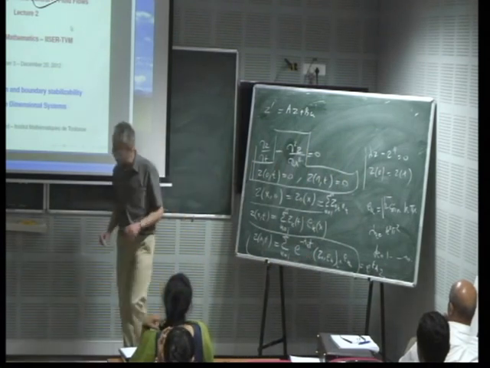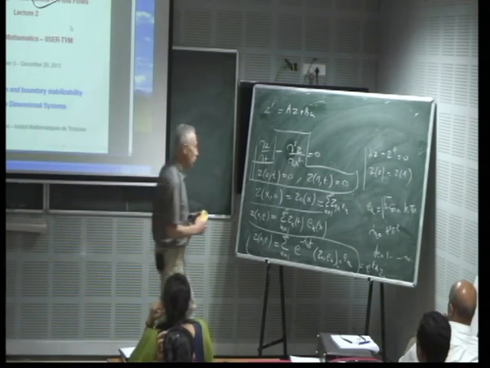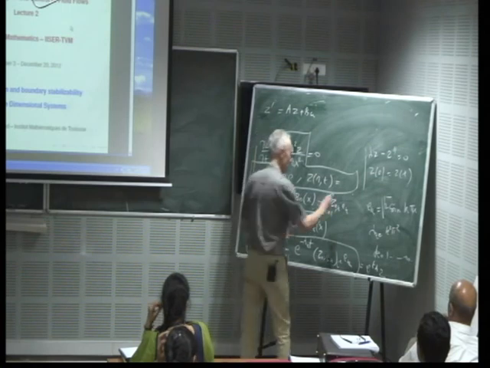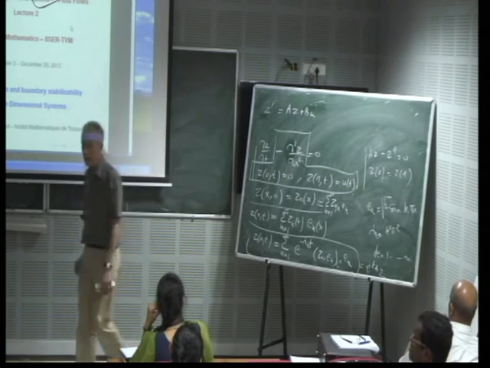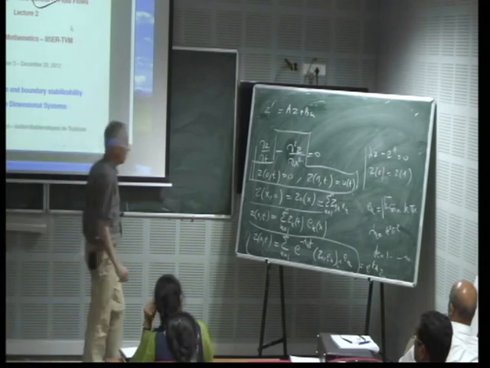Now I transform the problem a little bit. How do you solve this equation now that I put some control on the boundary? And I would like to write this system like that.